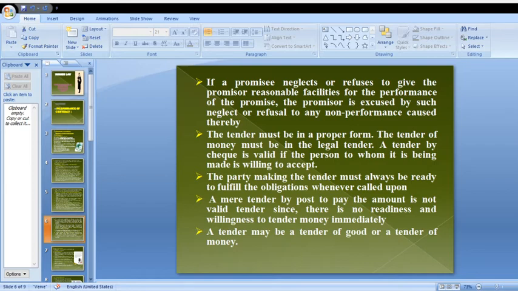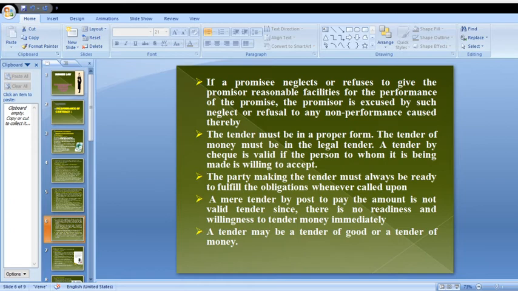A tender by cheque is valid if the person to whom it is being made is willing to accept. Here a cheque is acceptable and valid as a tender, but both parties must agree to that condition.